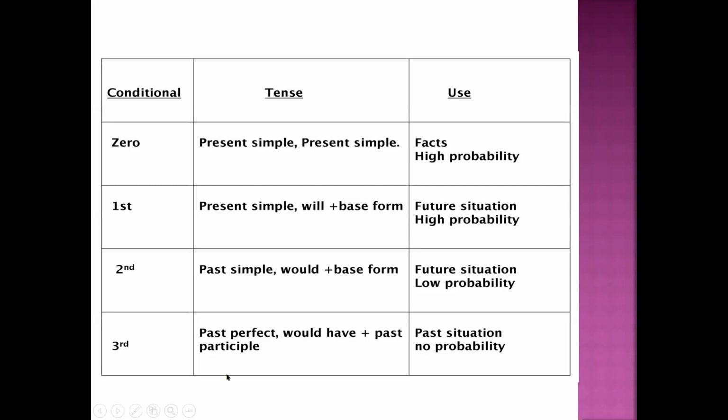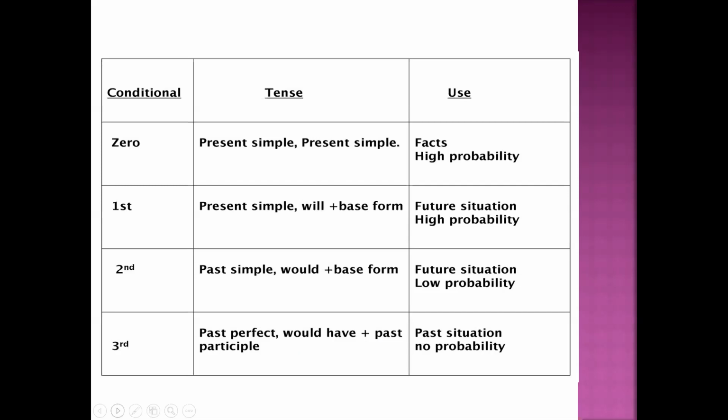In the second we have very, very low probability, but being something in the future, anything can happen. But the last one, the one of the train is gone, so there's no possibility, no probability at all.